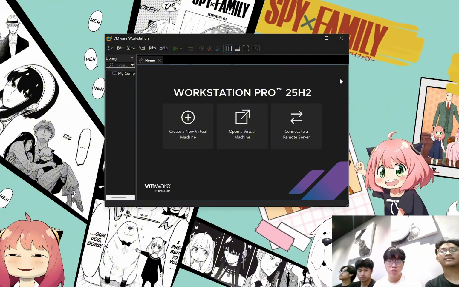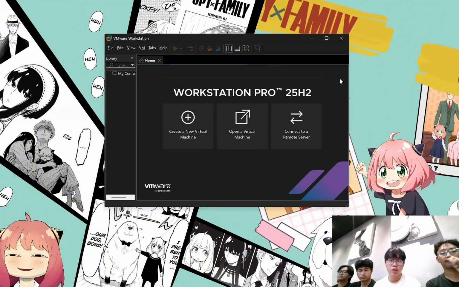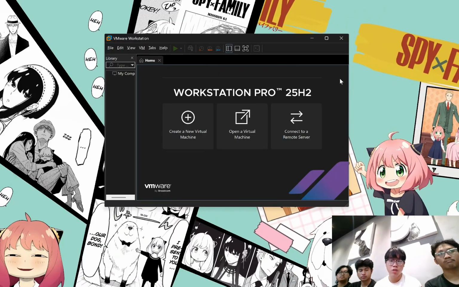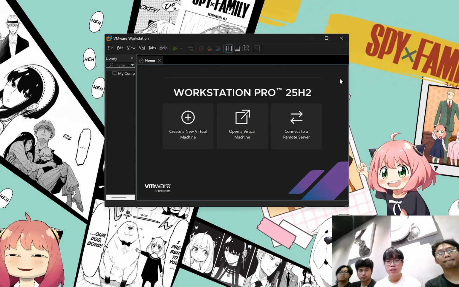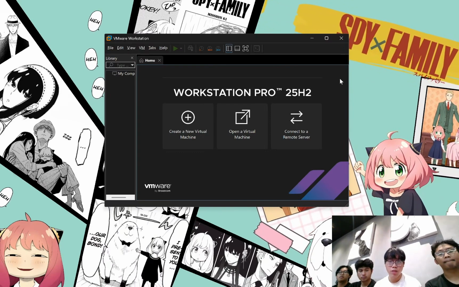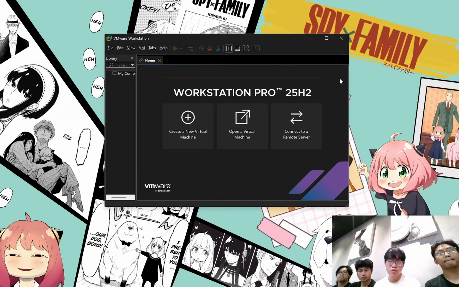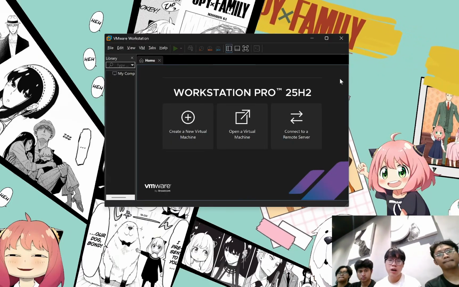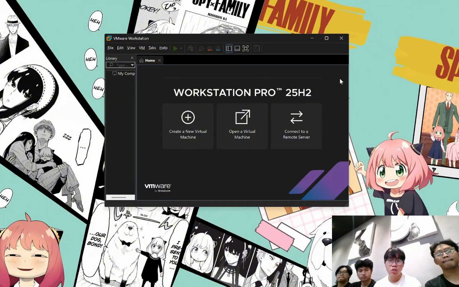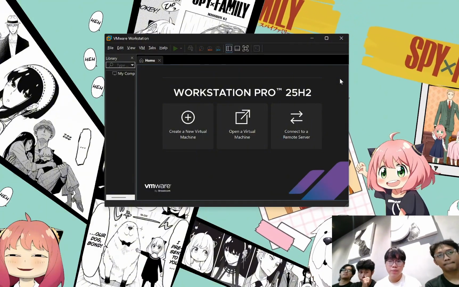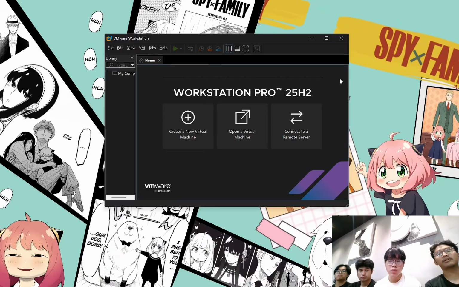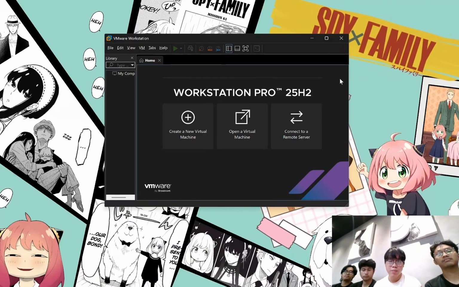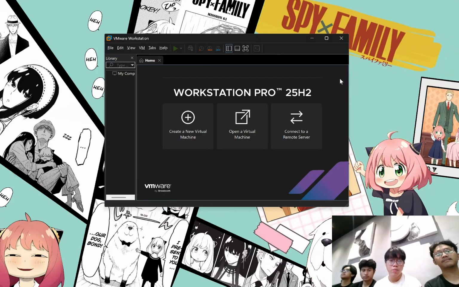Before we get started on anything, we want to talk about the basics. So what is a virtual machine? A virtual machine is software on your computer that runs another operating system on top of the host system. So maybe you want to try using Linux, Kali Linux, Ubuntu, Arch. You can run it on top of your current system without deleting your own system. Maybe you want to just use it for learning, exploring, trying new stuff, experiments. You can do it with a virtual machine.